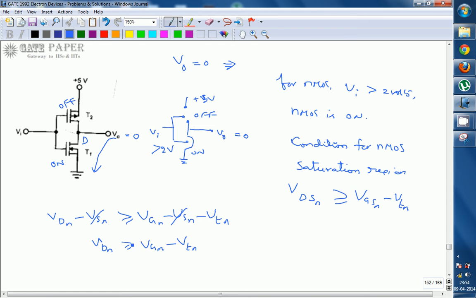V0 is at 0, so 0 should be greater than or equal to VG, which is nothing but minimum 2 volts. It has to be greater than 2, so that is nothing but 2 plus something, minus 2 volts. So what you are getting is nothing but something as a positive voltage. Here we are writing 2 plus because we must apply more than 2 volts. Strictly speaking, the VGN, remember that one.